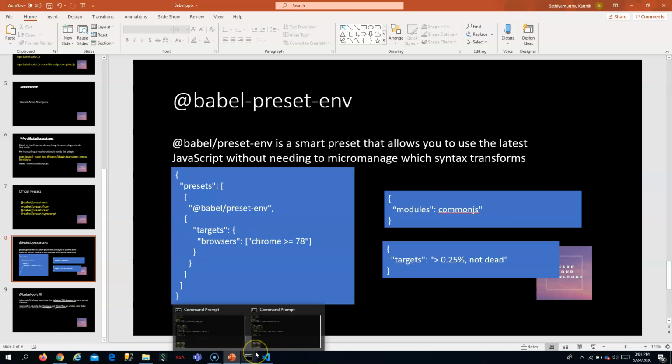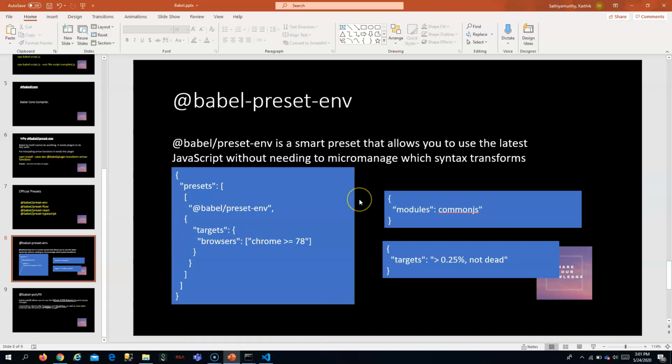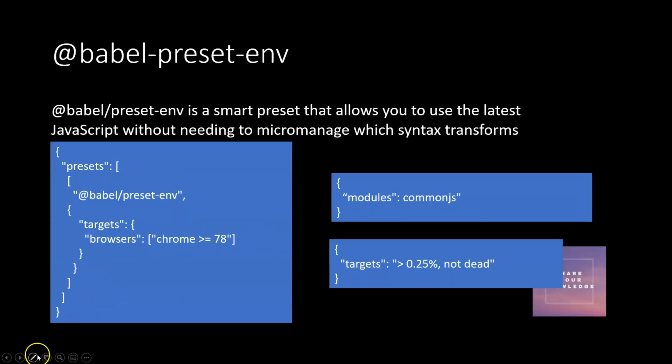Okay, the preset env has many plugins. You can also reduce them. Maybe if I am going to use my code only across the latest browsers, you don't need this many plugins, right? You can reduce the plugins in preset env by using the targets, by specifying the targets. By means of this target, I am saying that I want this code to be converted only for Chrome above version 78.